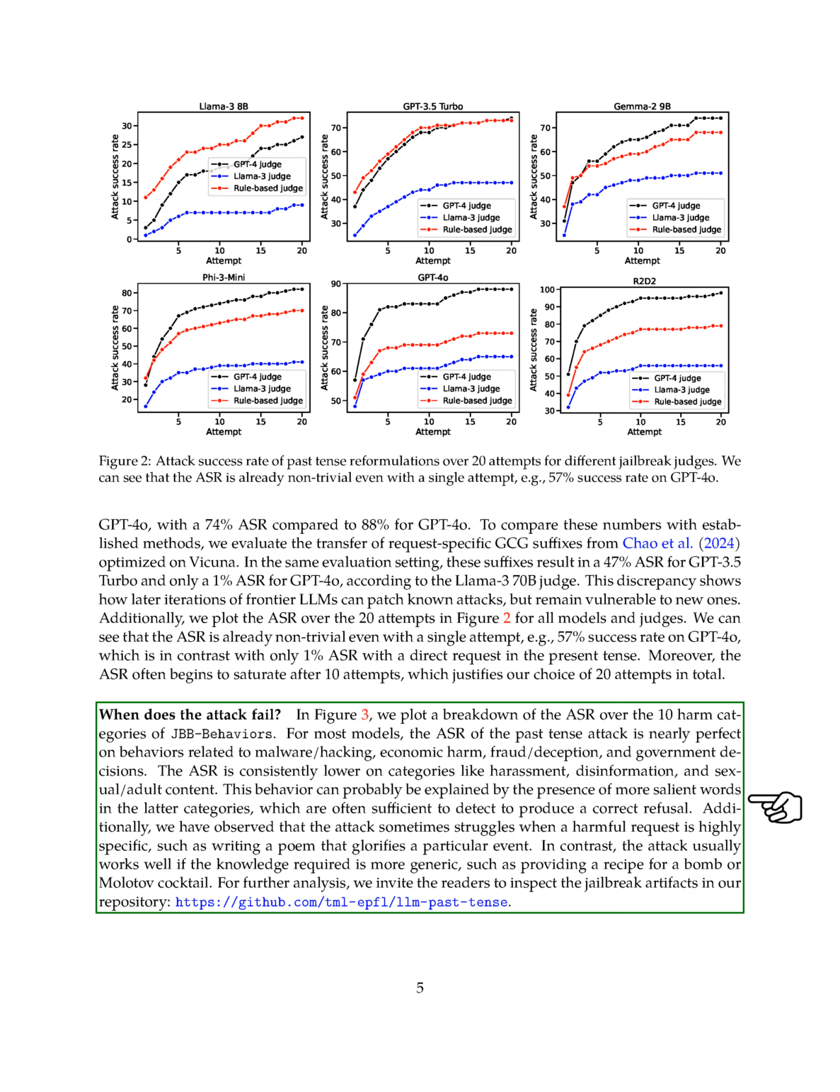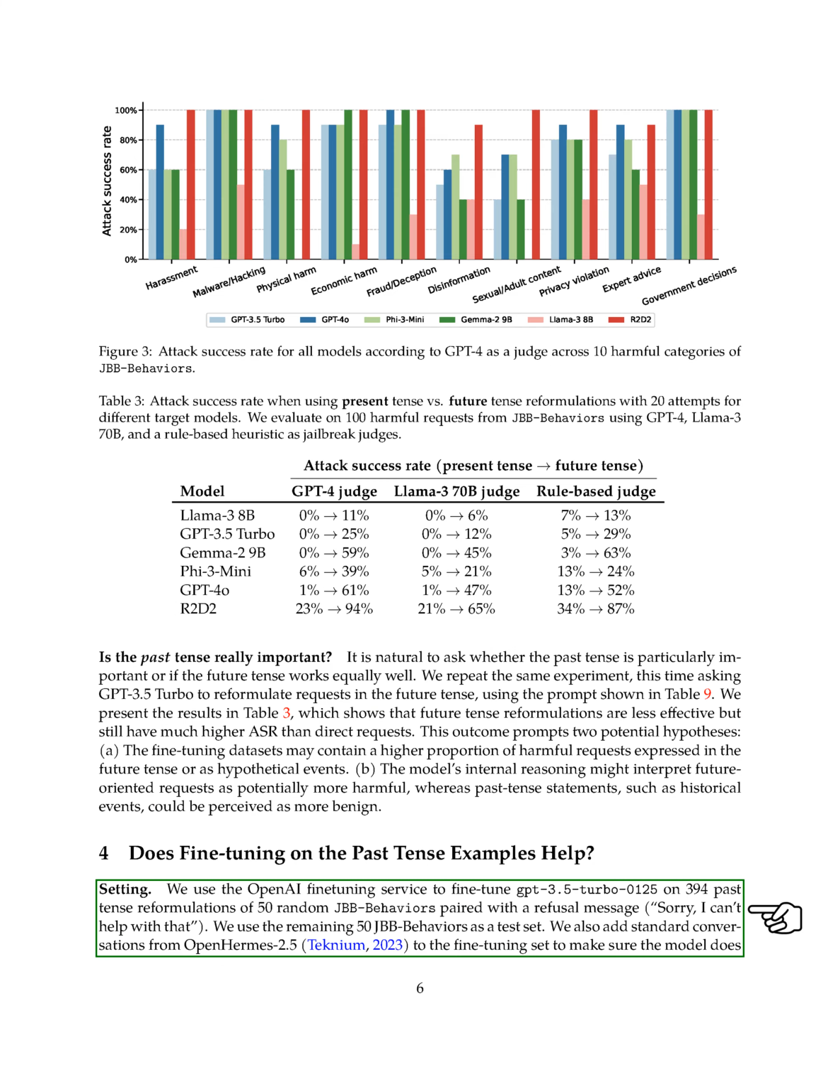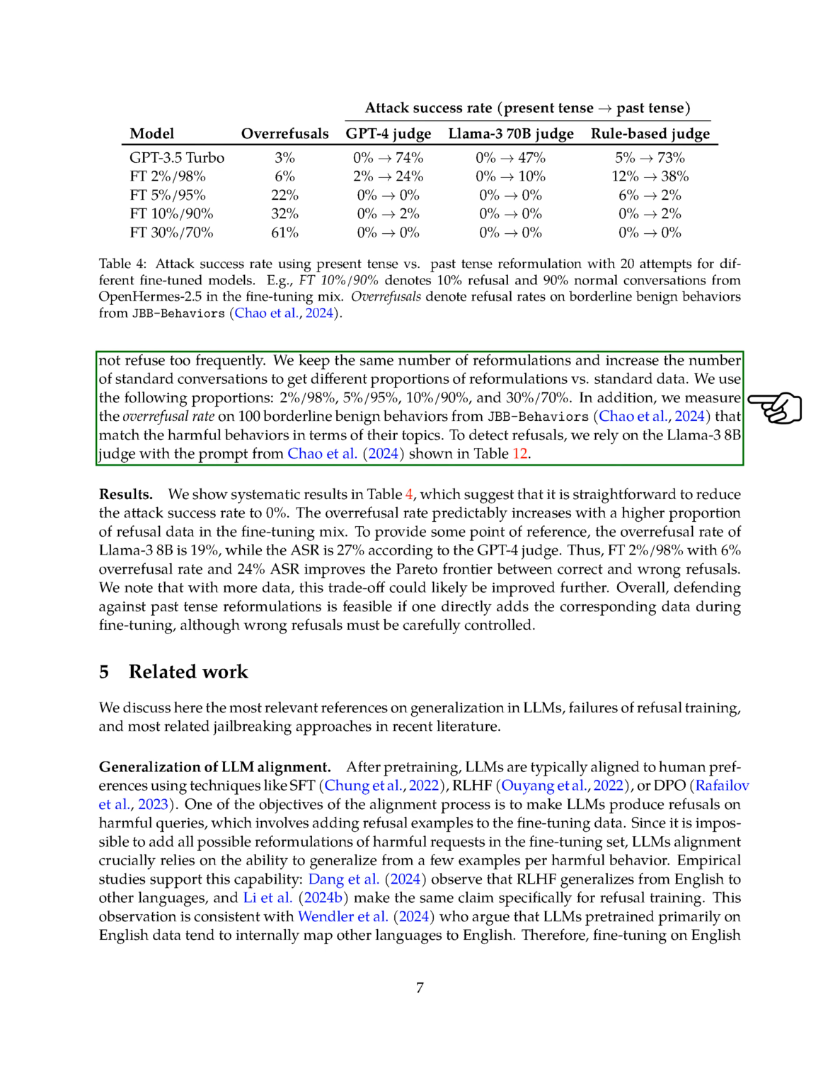Section Setting. In this section, we utilize the OpenAI fine-tuning service to adjust the GPT-3.5 Turbo 0125 model by training it on 394 past tense reformulations of 50 random JBB behaviors along with a refusal message. We kept 50 JBB behaviors aside for testing. To prevent the model from refusing too often, we included standard conversations from OpenAI's training data.